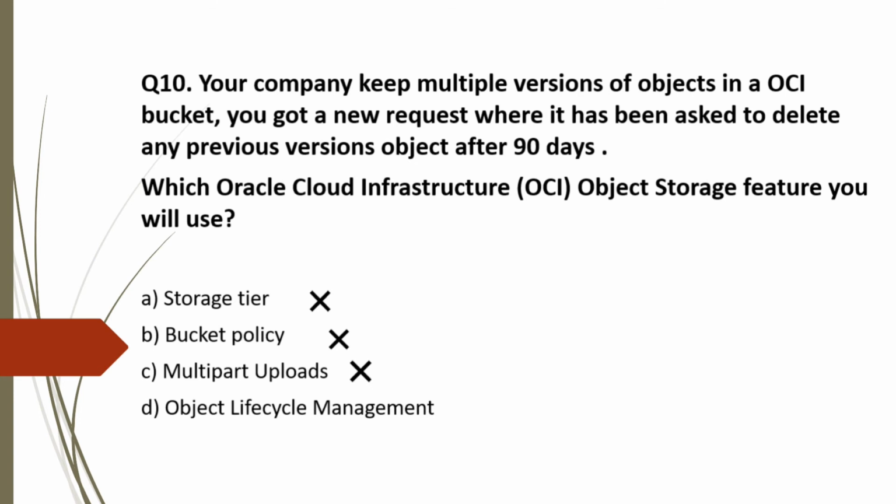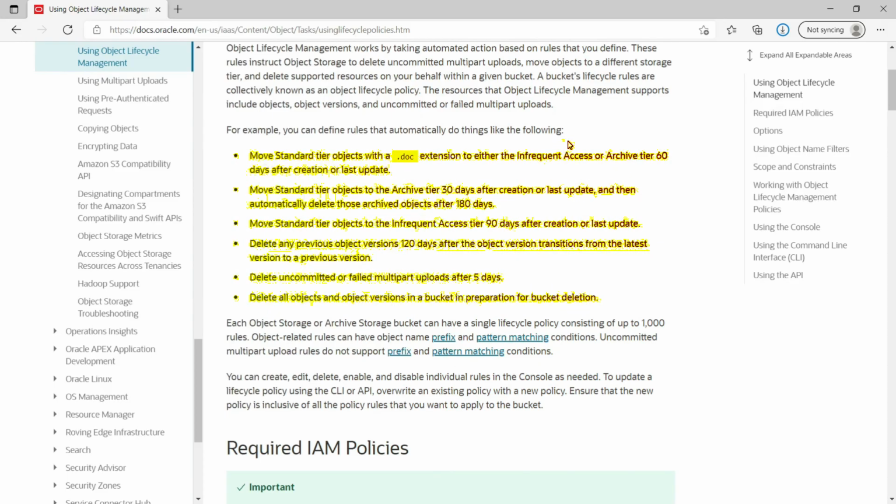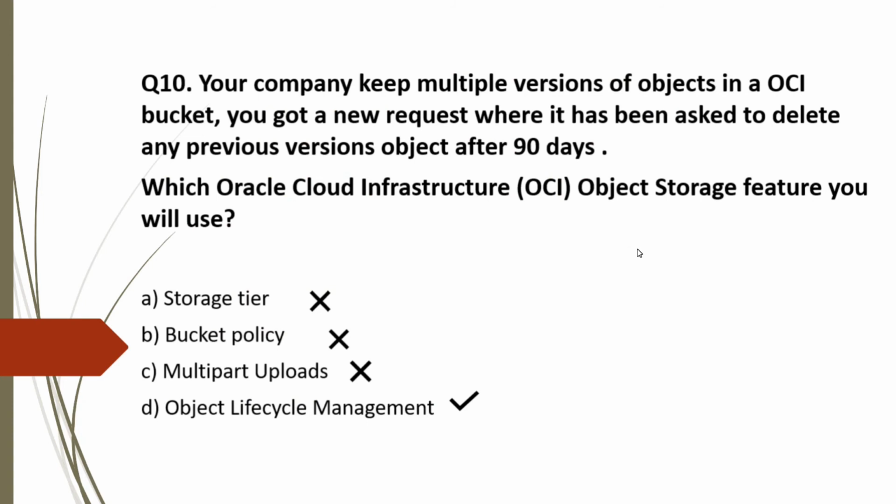And the last option is object lifecycle management. This is correct. With Object Lifecycle Management, you can configure after how many days older version objects will be deleted. Let's quickly move to the Oracle documentation. From the documentation, we can see we can move the object between different tiers, and we can also delete the object's previous versions. So the correct answer for question 10 is option D.